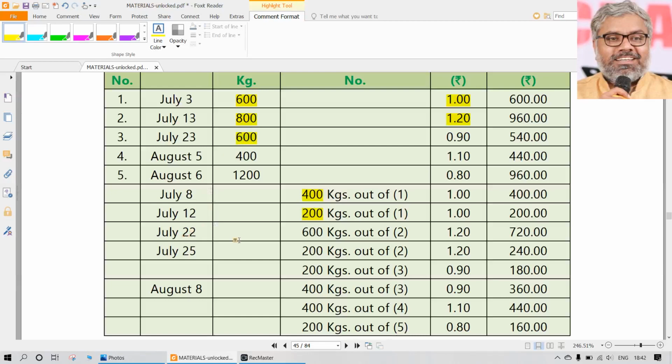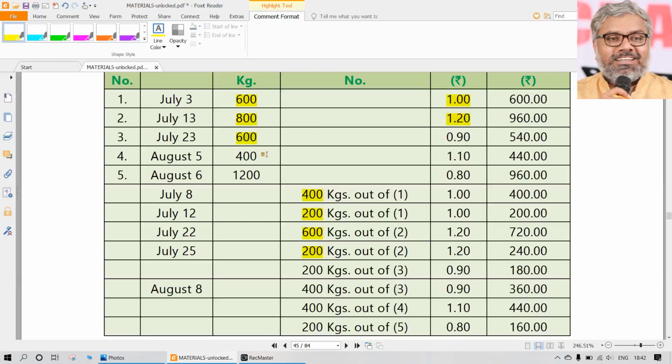Again, look at July 22nd. There is another issue of 600 kgs, but that can be issued only from where? From the purchases of July 13th, which means at 1.2. So 600 into 1.2 is the price at which that can be issued. Again, 200 kgs are issued on July 25th. The July 23rd purchase has already happened, but are we going to use 0.9? No, because it is first in, first out. Out of the 800, since only 600 was issued, there is still 200 remaining. That 200 is issued now at the same price of 1.2.